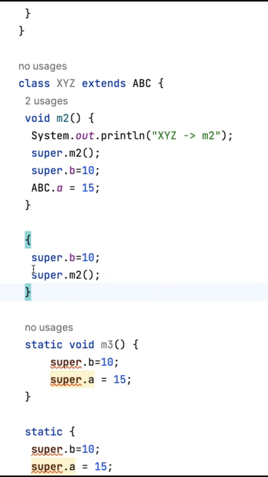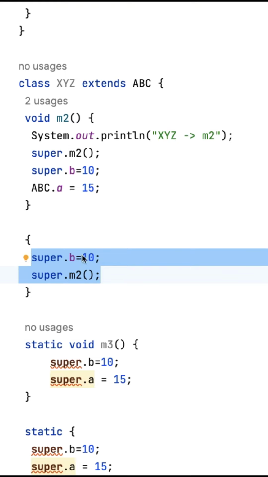And the super keyword can also be used in the non-static block, so you can see this is the non-static block. In the non-static block we can use the super keyword to refer to superclass members.